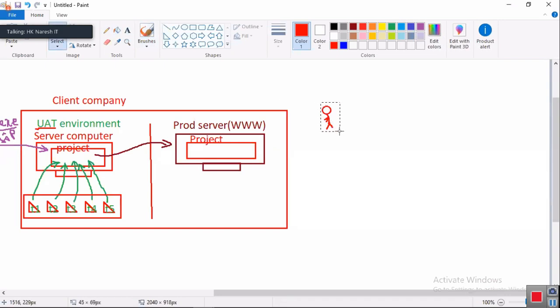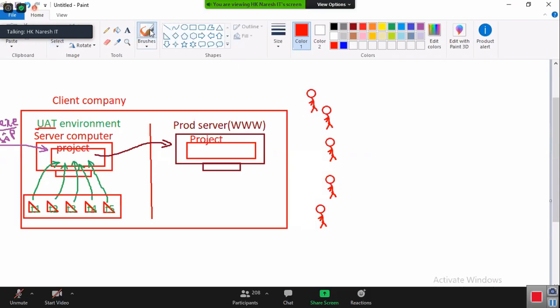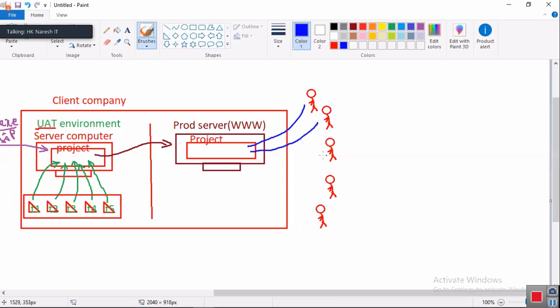First customer, second customer, third customer, fourth customer, fifth customer. These customers are going to access this project for buying and selling products.